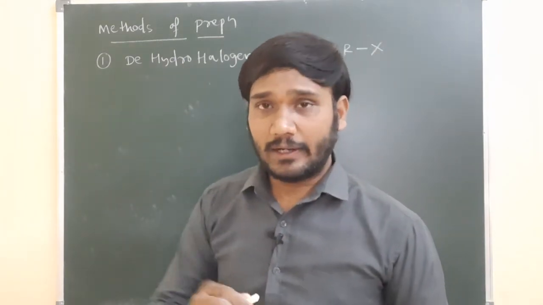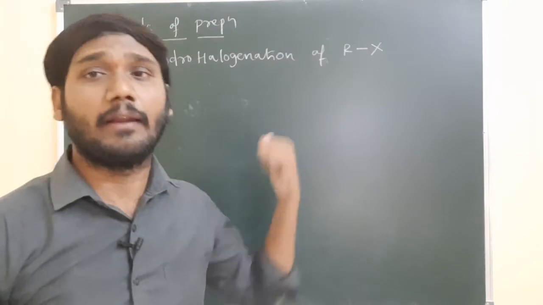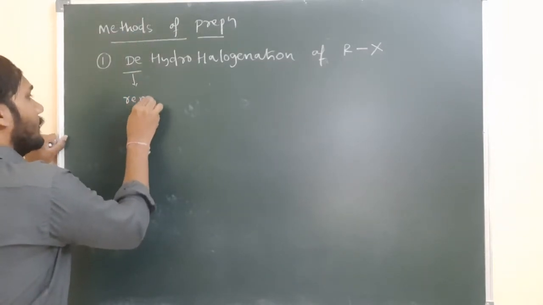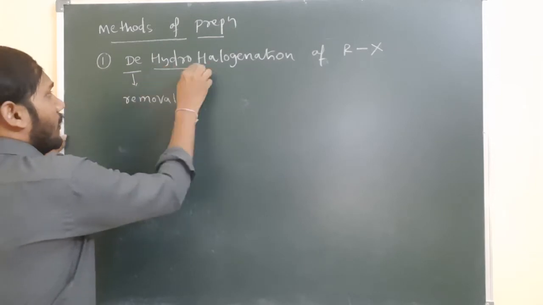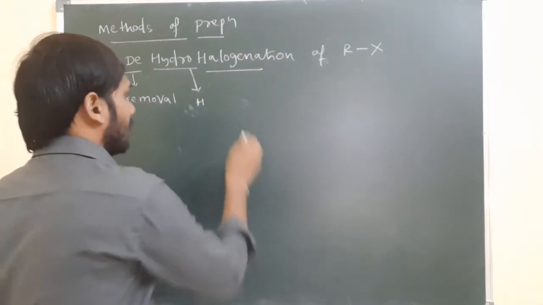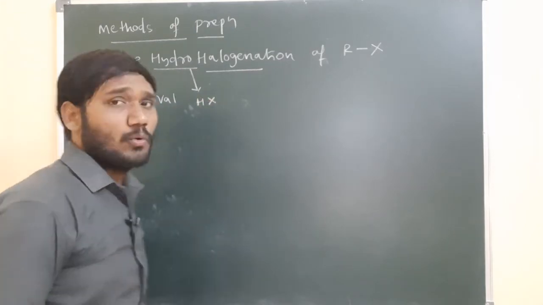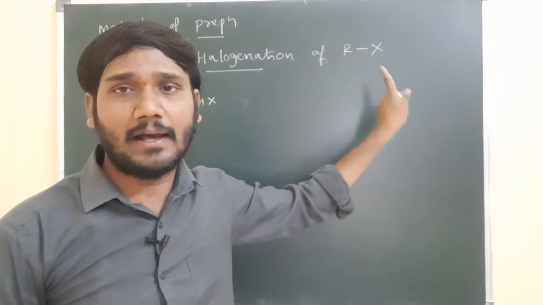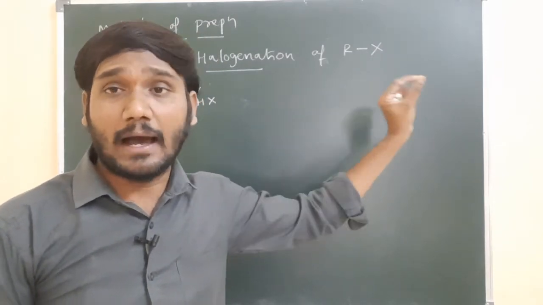Dehydrohalogenation. De is nothing but, in chemistry, simply removal. Hydro is nothing but hydrogen, halo is nothing but simply halogen. So removal of hydrogen and halogen from the alkyl halide will give the alkenes.